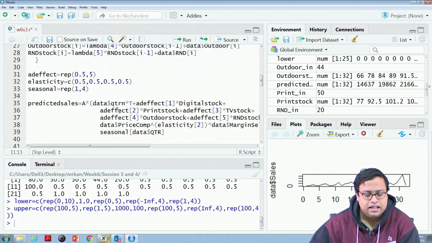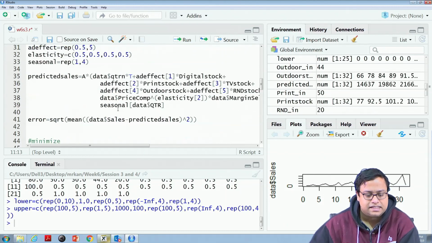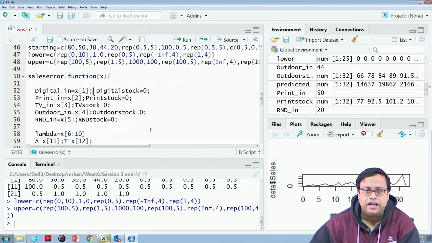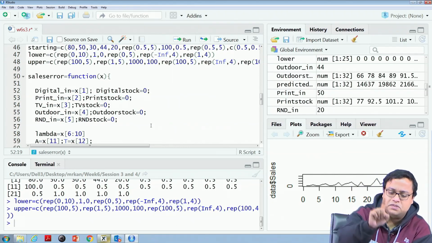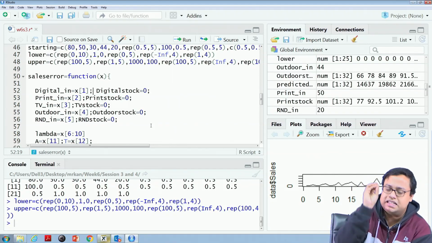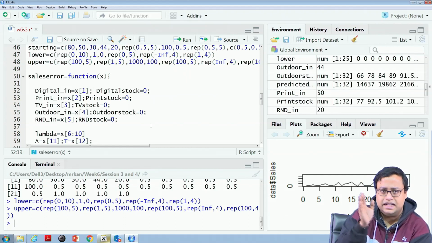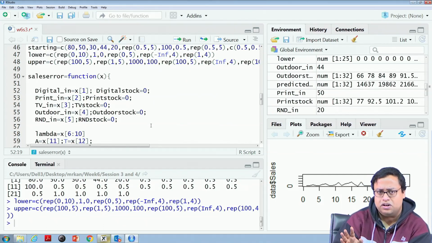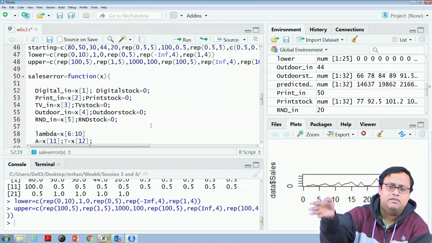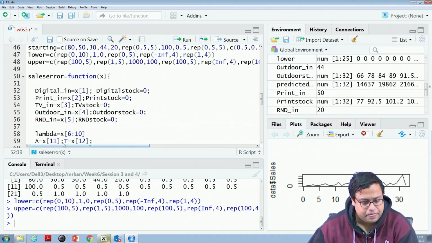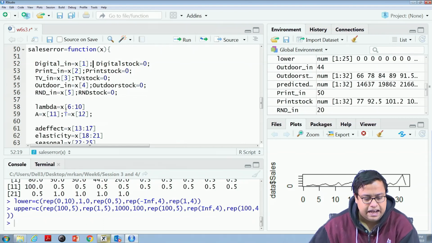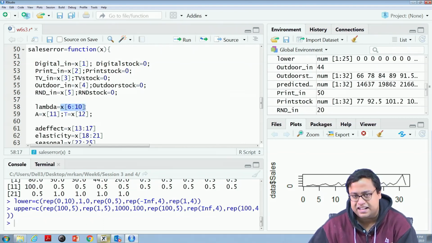Now, I am saying that whatever is the value of x, the first entry of that is digital, the second entry is print, and so on. If it is the starting value, then the first entries are 80, 50, 44, and so on. But if it changes, then whatever change happens affects here as well. So, x1 to x5. Similarly, lambda is x6 to x10.